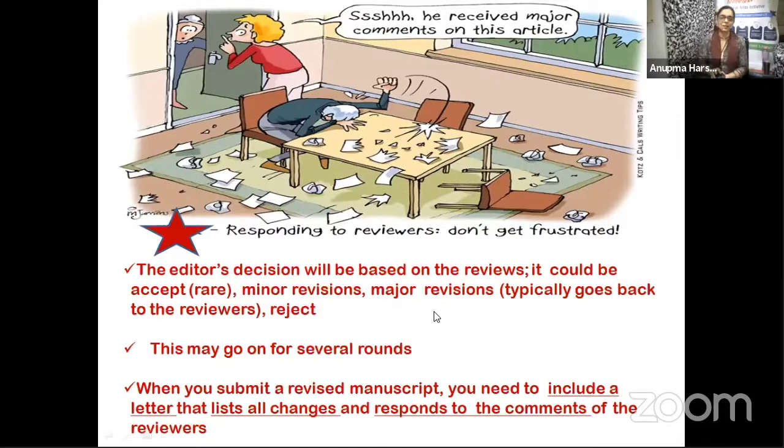This may go on for several rounds, so please bear with them on the speed. When you submit a revised manuscript, you need to include a letter that lists all the changes. You have trackers which can help you track all the changes and respond to the comments of the reviewers. If the reviewers made specific comments, you need to include them in your cover letter so that they know you have made those amends and due consideration has been given to the reviewers' remarks.